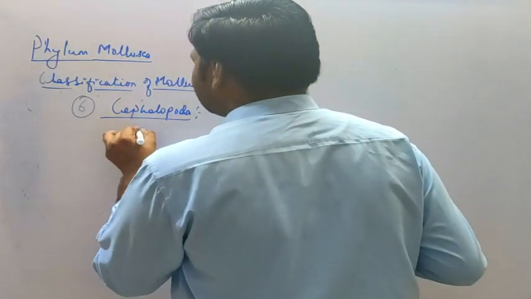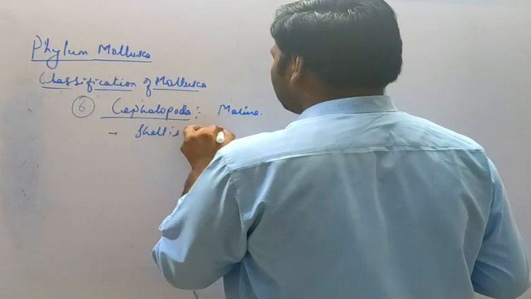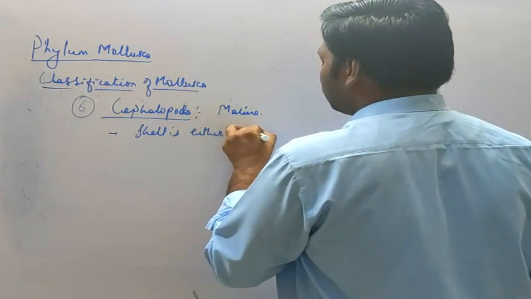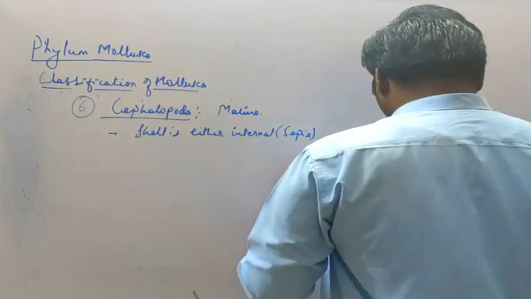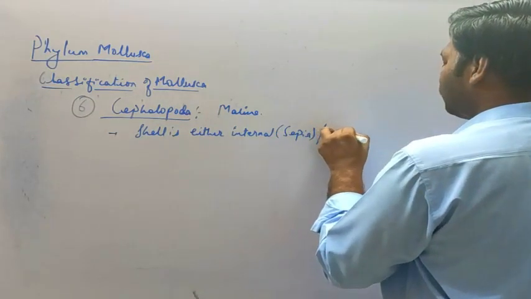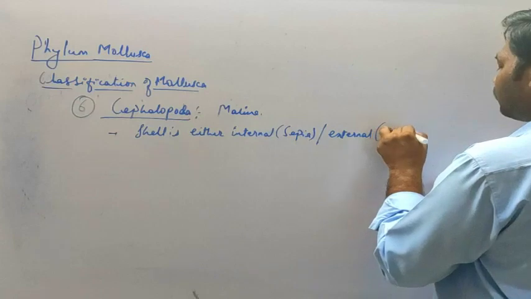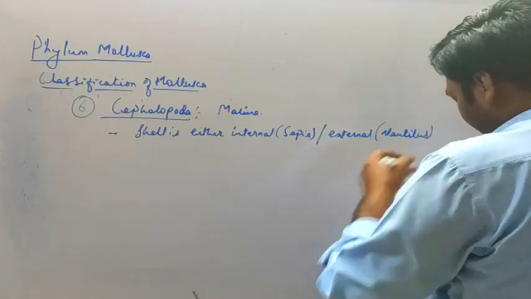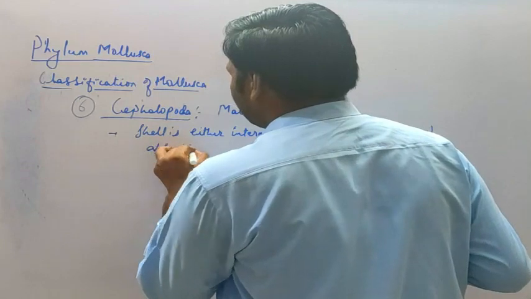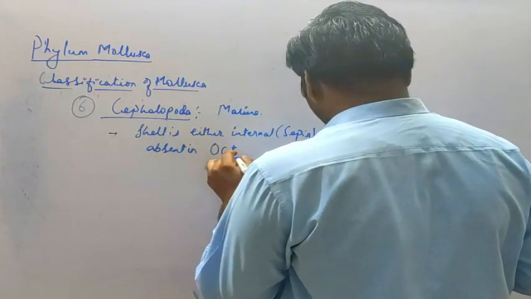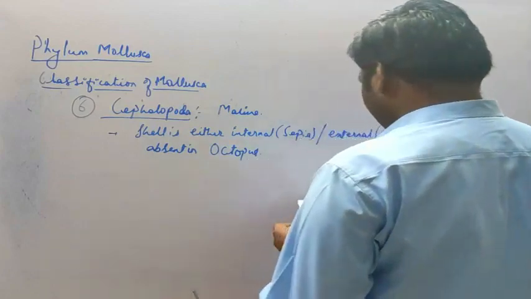Then next, shell is either internal, that is called sepia, or external, that is called nautilus, and external shell is absent in octopus.